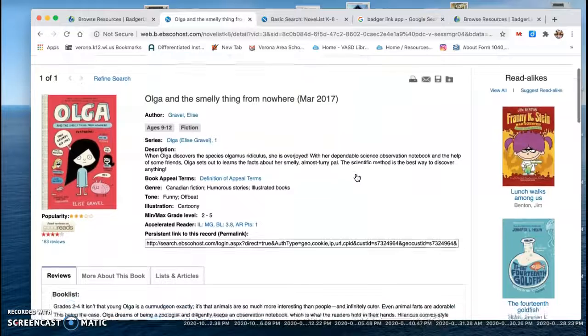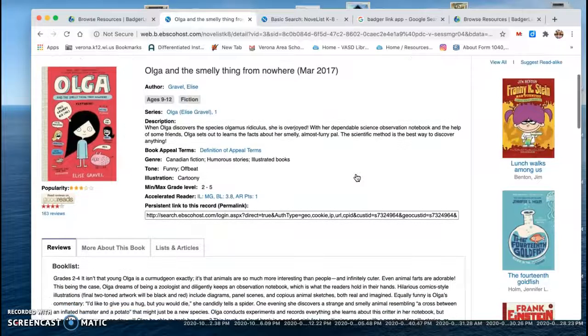Olga and the Smelly Thing from Nowhere. Well, I see that it's fiction. I see that it tells me it's funny and offbeat. The illustrations are cartoony. I like that. There's a description of the book.